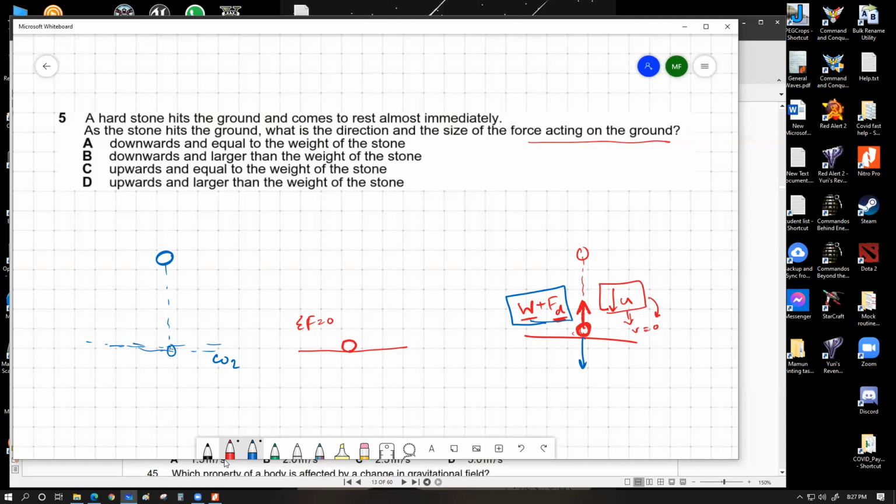Let's say the carbon dioxide provides exactly equal amount of force as the weight of the object. So as the object falls through air, let's say it's speeding up. Let's say at the instant of coming into the carbon dioxide, the speed of the stone is 10 meters per second. I'm just assuming this number.